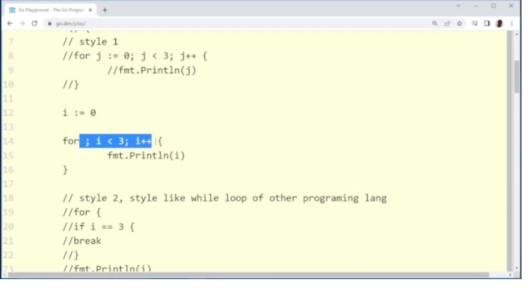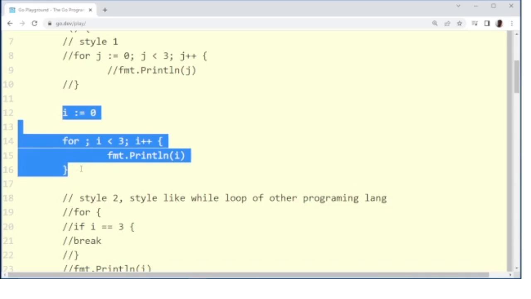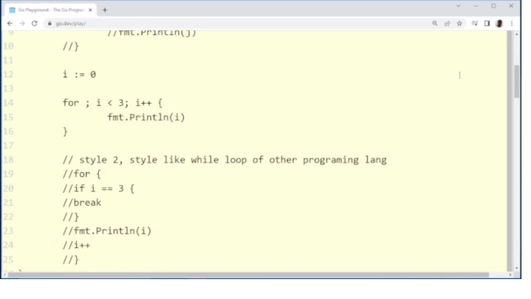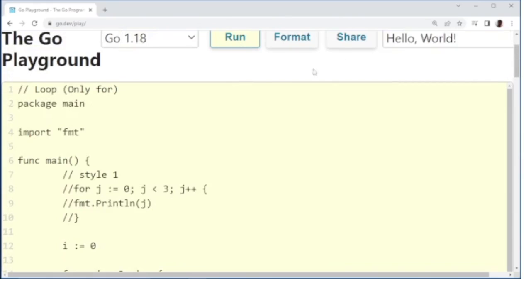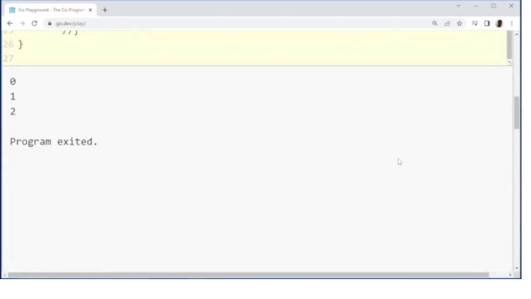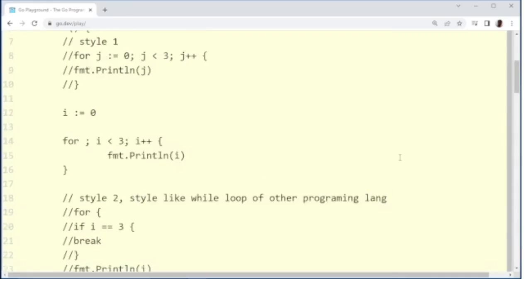Here if you notice, we don't have the initialization statement here. We have initialized outside of the loop. Then this is our ending condition and this is our incremental condition. Here we will get the same output, just a different style we have tried here. If I execute this, then we will get the same output 0, 1 and 2.